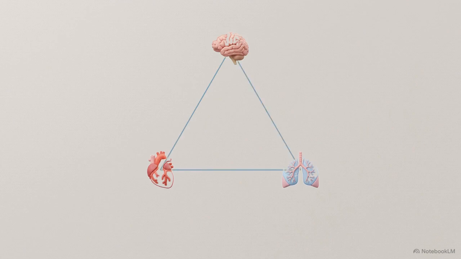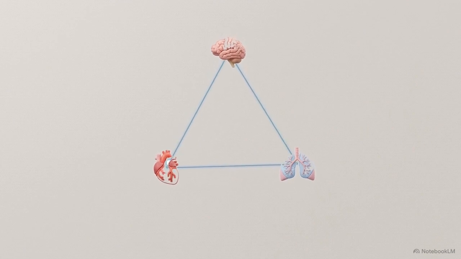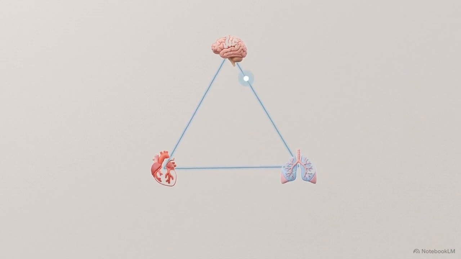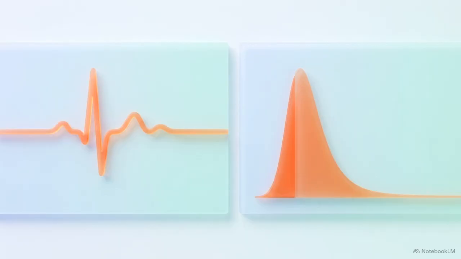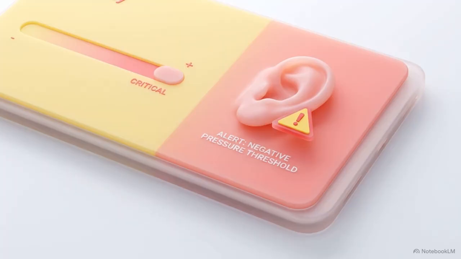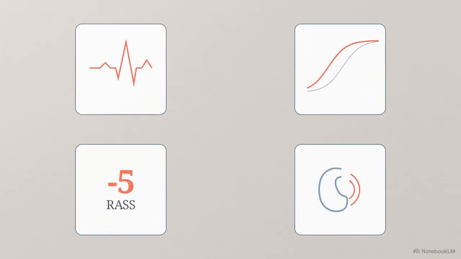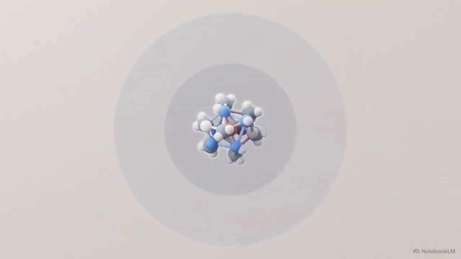The cardiovascular, respiratory, and neurological systems do not fail in isolation. In the poisoned patient, their interconnected derangements form a unified diagnostic matrix. A widened QRS interval, a left-shifted oxygen dissociation curve, acute ototoxicity, and a plunging RASS score act as hard variables. When combined, these variables unmask the molecular identity of the ingested poison.